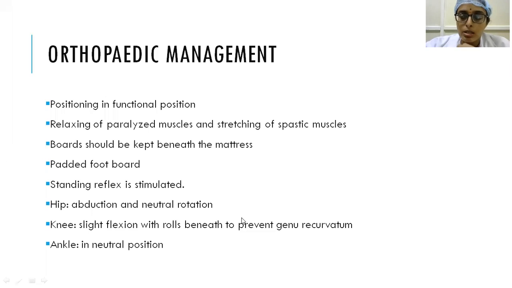And whenever you are placing a patient in his functional positions, the hip should be kept in abduction and neutral rotation. If adductors are involved, the hip will go into adduction deformity. And the knee is kept in slight flexion with small rolls beneath it to prevent posterior subluxation of tibia and occurrence of genu recurvatum deformity. Ankle, as I told earlier, should be kept in neutral position.